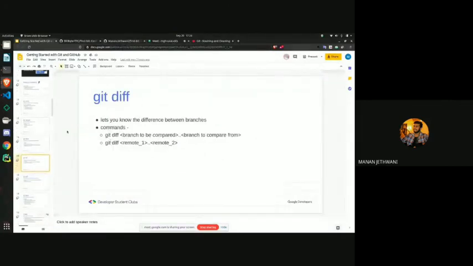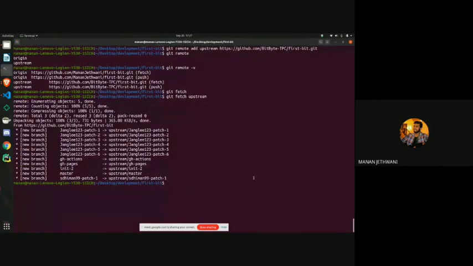What git diff does is check for the differences between any two things you compare, like two branches, two remote repositories, two commits, or even two files in different branches. Right now, we will apply it on our local master and upstream master. So let's go with it and write git diff.